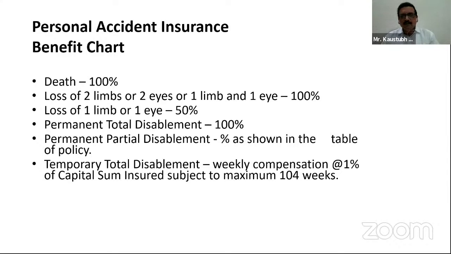For example, why I am calling this permanent partial disablement and not permanent total disablement, you can make out the difference. Suppose in case of an accident, a person has an accidental injury wherein his right hand thumb is totally amputated. It is cut by the doctor because of the accidental injury.